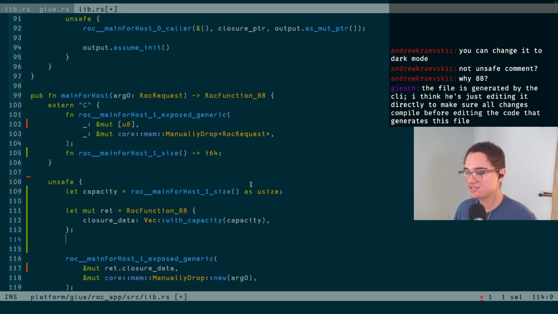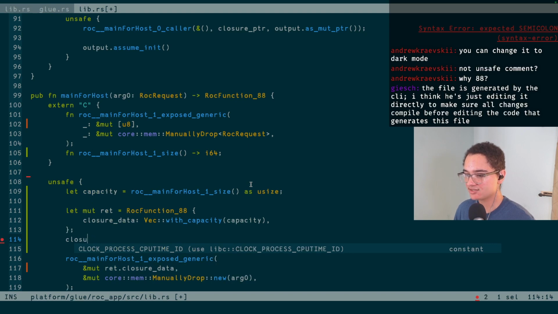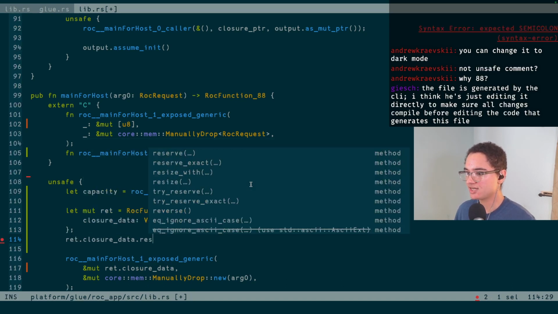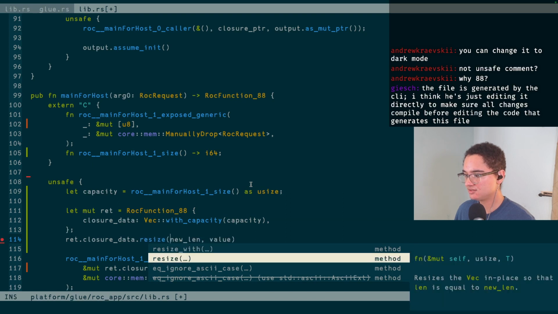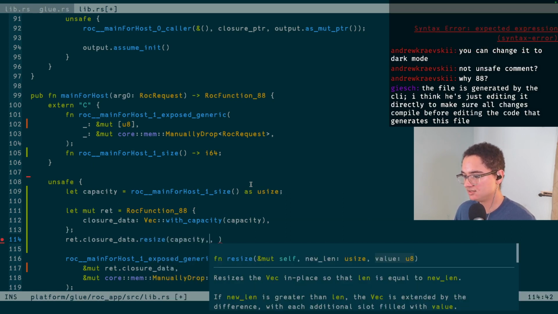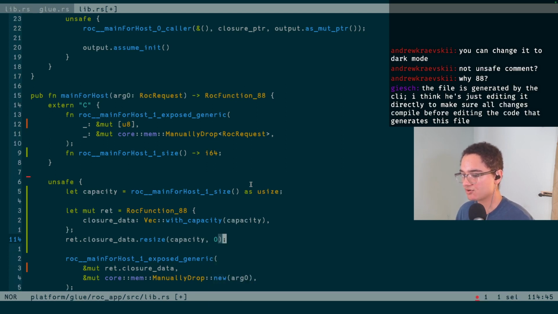Okay. And then the other thing is we don't just want it to have that capacity. We also want it to be zero initialized. So we just resize that, okay, sizes first, so capacity and all zeros. So we'll just zero this out. I don't know if zeroing it out is strictly required, but it'll always be correct, so I don't really mind.